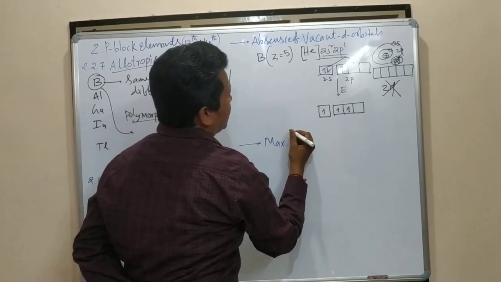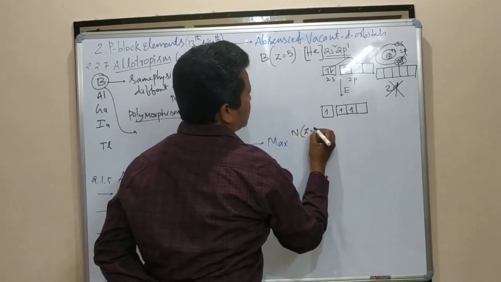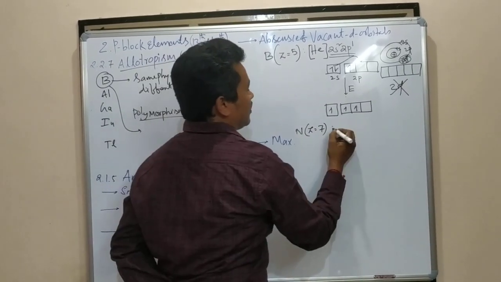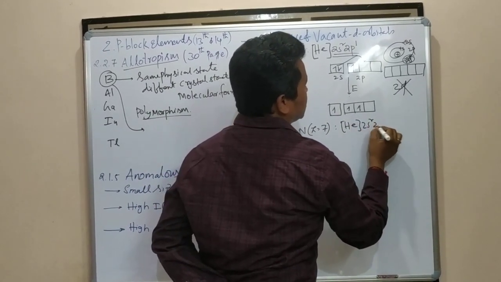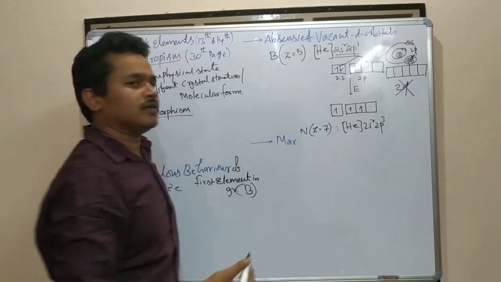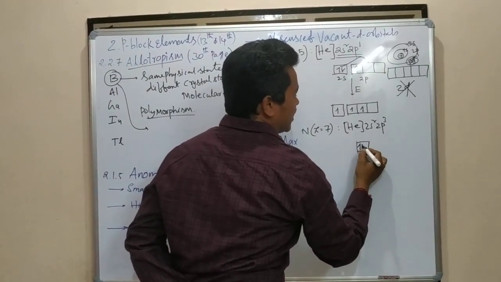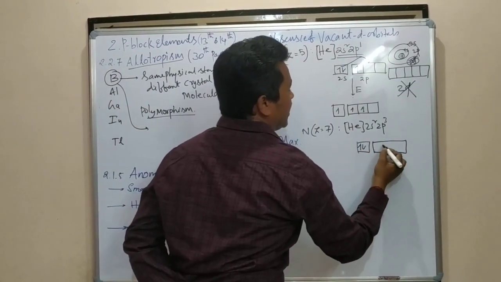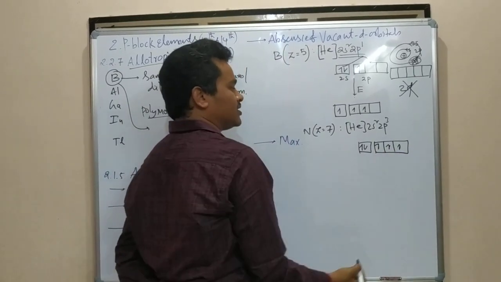What you can take here, nitrogen we will take. Nitrogen, that is equal to 7. 1s2, 2s2, 2p3. Here what is there? 2s2, 2p3. For example, here 3 electrons are there in the p. How many are there? 1, 2, 3. Here 3 unpaired electrons are there.